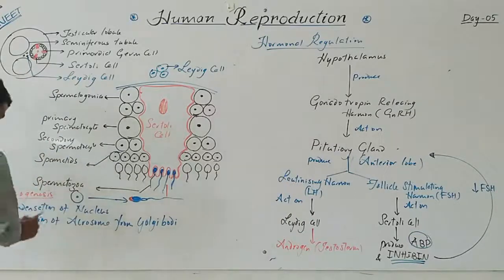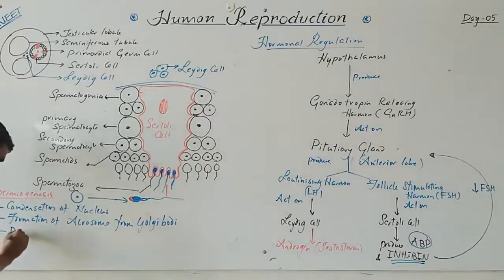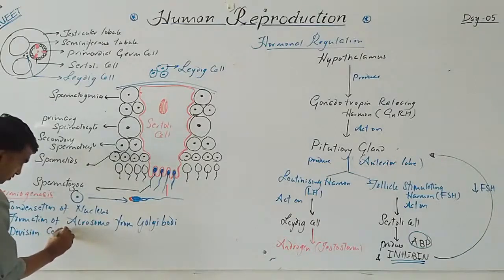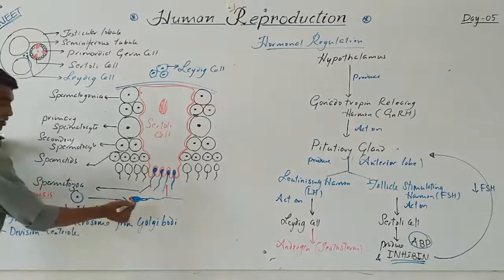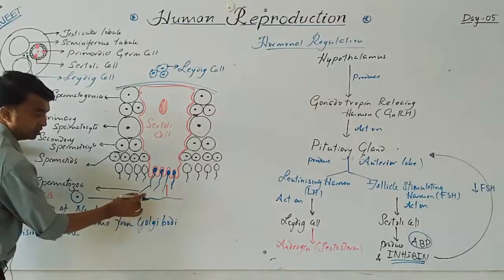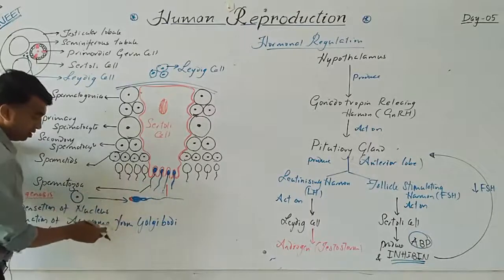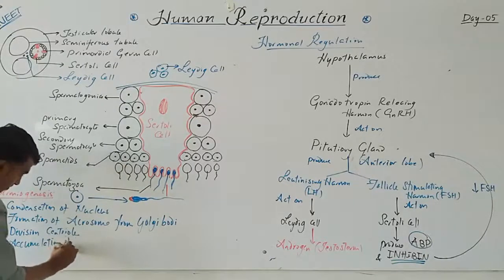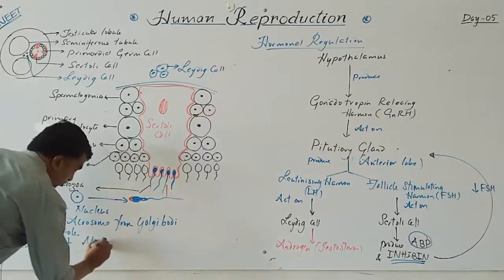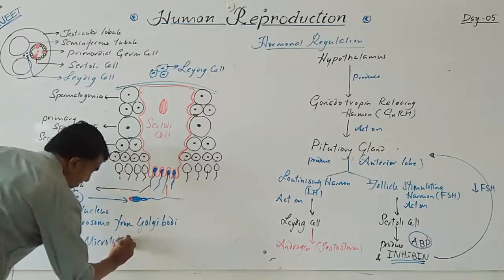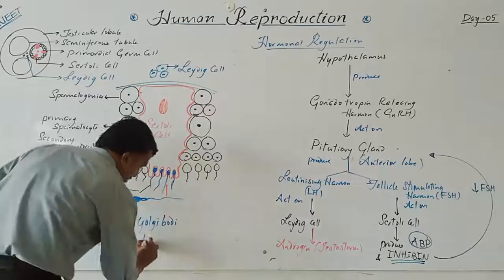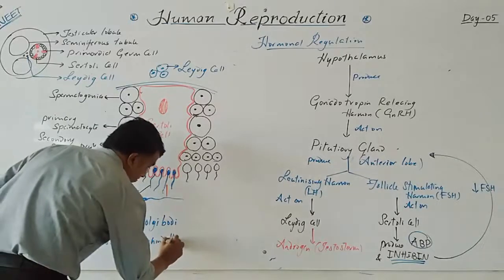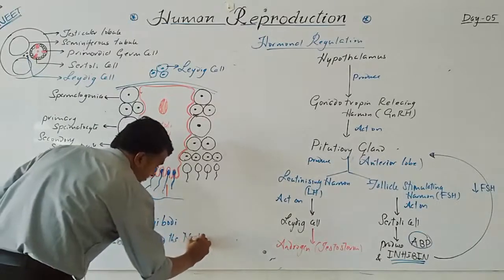Apart from this, division of centriole occurs. Centriole is present at the middle region, the proximal centriole and the distal centriole. Next, accumulation of microtubules behind the nucleus.